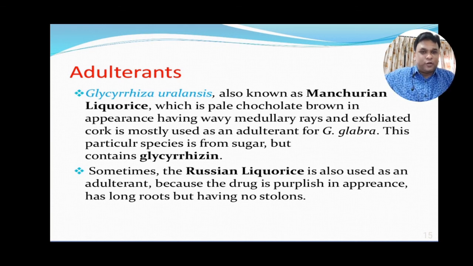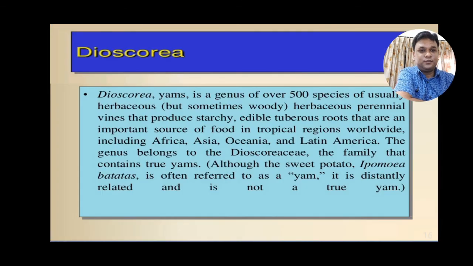Now we are moving over to Dioscorea, which is also known as yams. It is a genus of 500 species which are herbaceous, sometimes woody, and it is a perennial vine that produces starchy edible tuberous roots that are an important source of food in tropical regions worldwide.